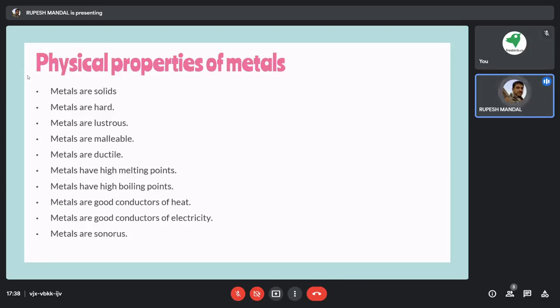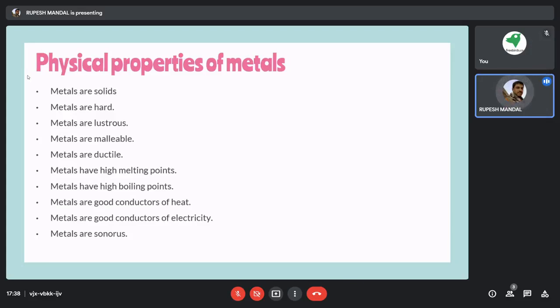The best example is aluminum foil, right? We use aluminum foils for covering food items. Aluminum has a good property of malleability, and it is easily available, so we use it as aluminum foil.